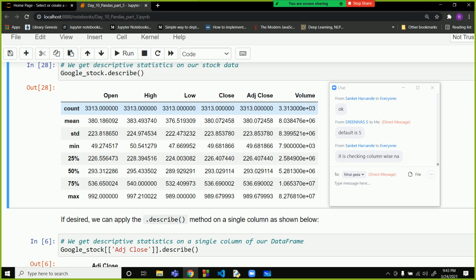What is the mean? Mean is the mean of that column, so the mean of all the columns is given. Standard deviation is the standard deviation of all the values in that column. Min is the minimum value of that column, max is the maximum value of that column. So what are 25%, 50% and 75%? It is something known as the interquartile range. Let me tell you.